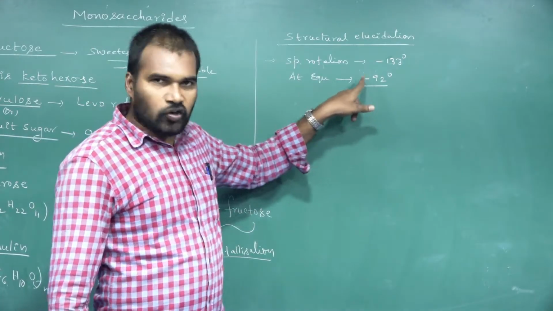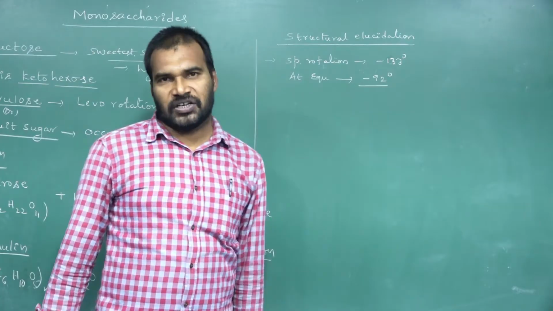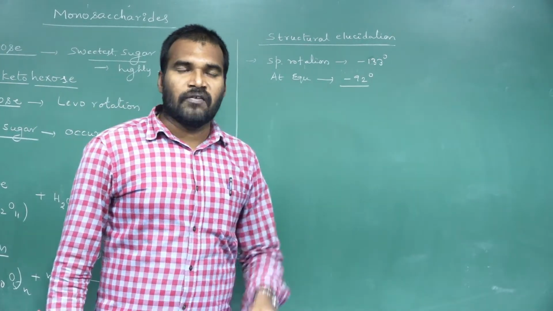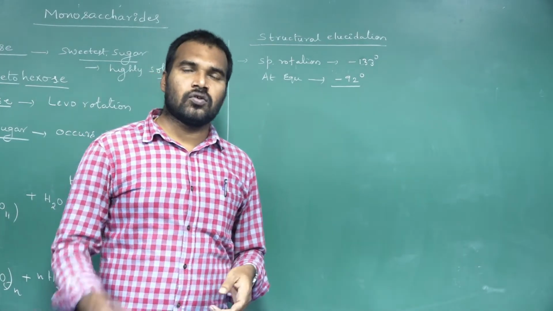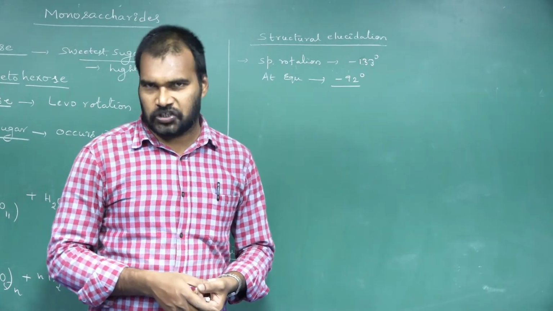Anyhow, it's a negative value. Negative means levorotation, positive means dextrorotation. That is why we call fructose levulose. Whereas glucose is also called dextrose, because of showing dextrorotation.